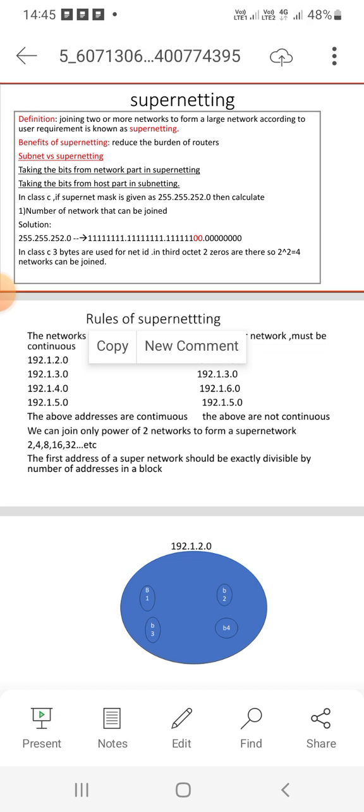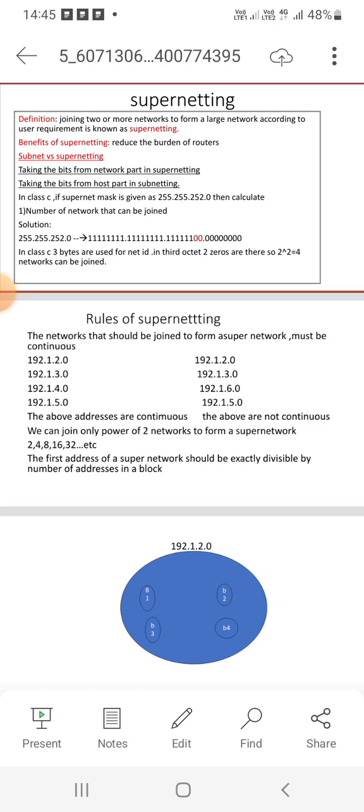Subnetting versus supernetting. Supernetting means taking the bits from the network part. In subnetting, taking the bits from the host part.